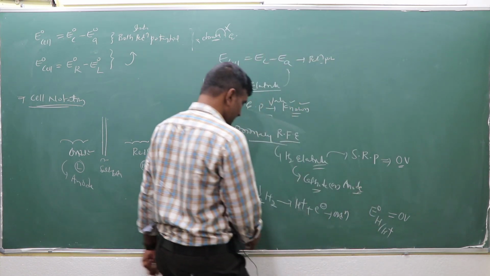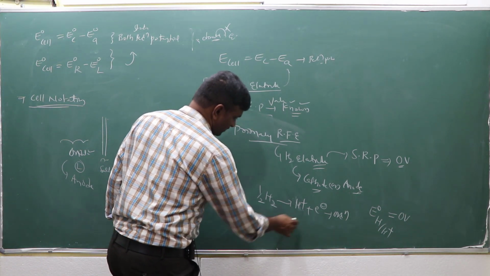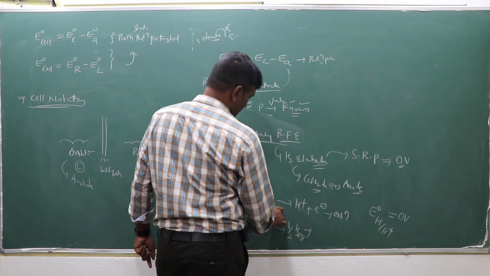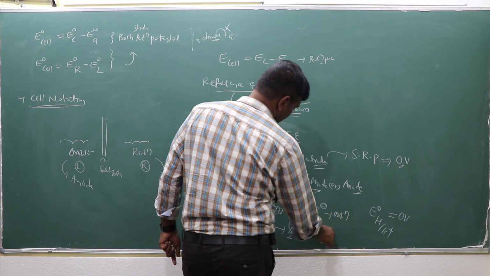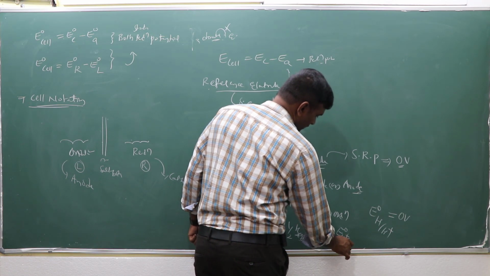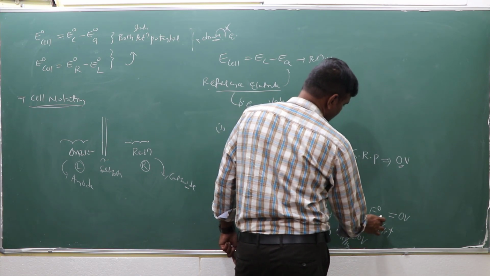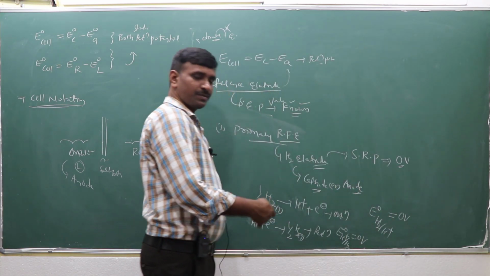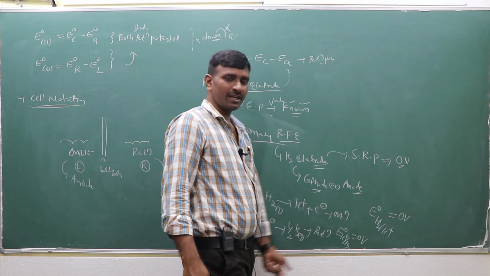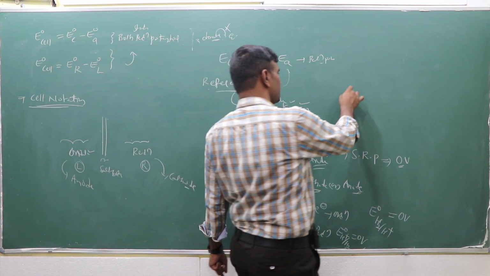And if a reduction reaction takes place, H plus takes an electron, the reverse process, giving half equivalent of H2 gas. This process is called the reduction process. So how much is this reduction potential for H plus going to half H2 gas? It is also 0 volts. So oxidation and reduction both take place, that means it acts as a cathode as well as an anode.